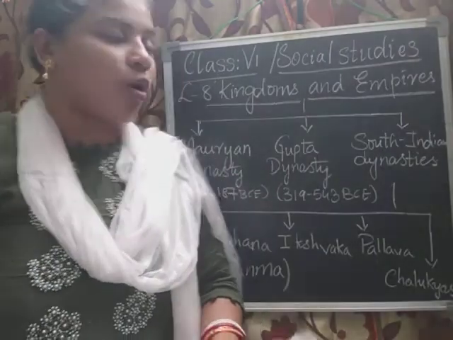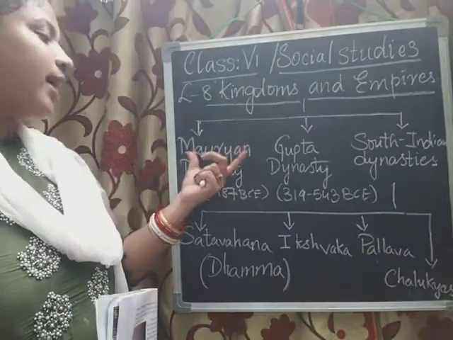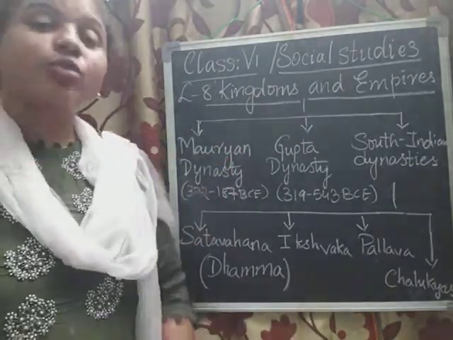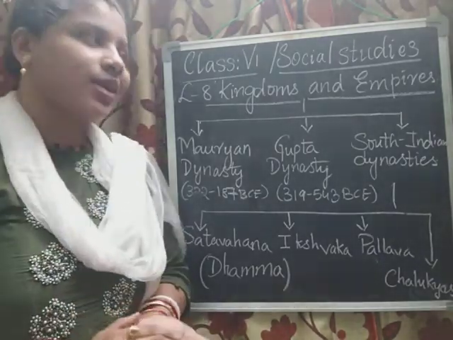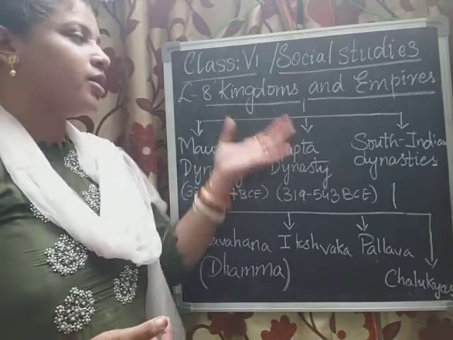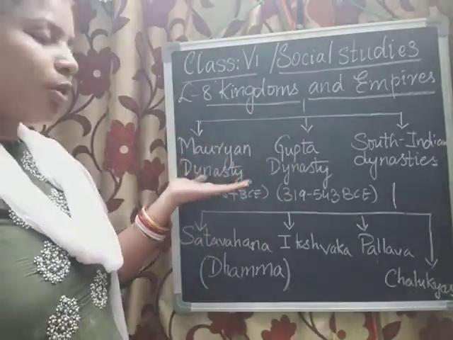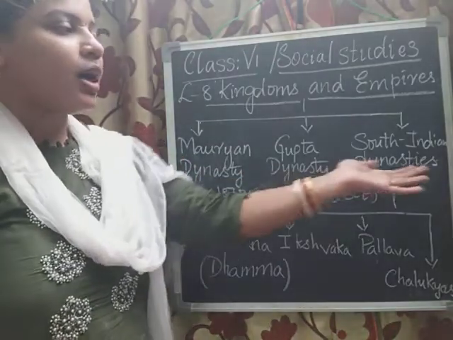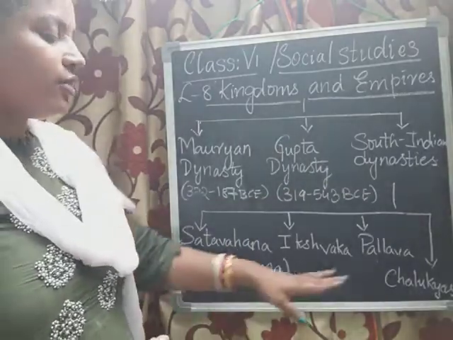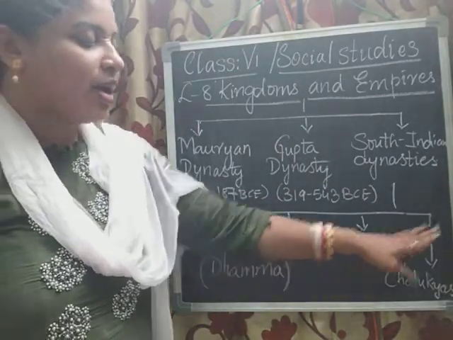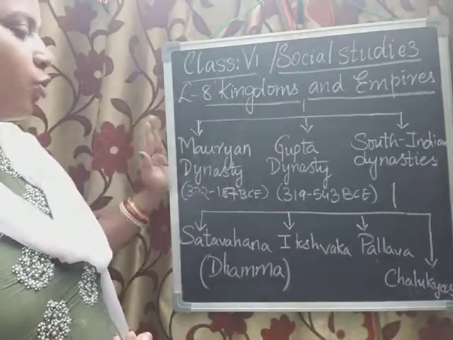So this was all about the lesson, kingdoms and empires. Today we have learned particularly about the Mauryan dynasty, and that too more about Ashoka only. Now I'll give you a quick recap of the lesson once again. The lesson today is kingdoms and empires. It was divided into the Mauryan dynasty, Gupta dynasty and South Indian dynasties. In South Indian dynasties, we have Satavahana, Ikshvakas, Pallava and Chalukyas. Today we have focused more on the Mauryan dynasty.